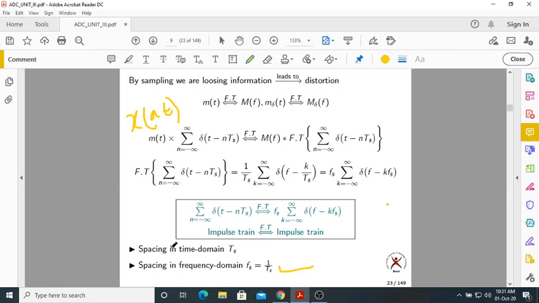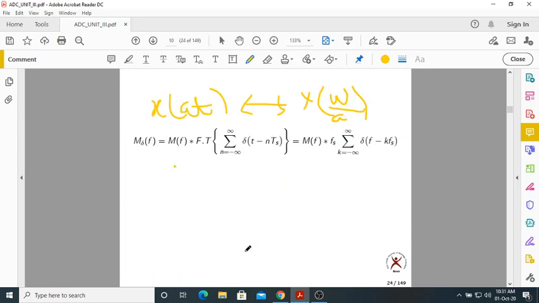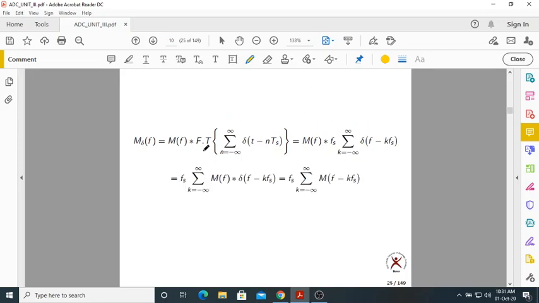So if the spacing is Ts in the time domain, the spacing will be 1 by Ts, that is equal to Fs, in the frequency domain. That is quite obvious, you might have known this already. So without wasting much time, let us proceed.